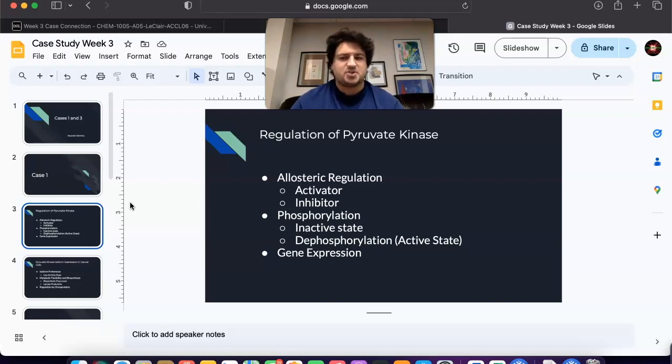Lastly, there's gene expression, which is the expression of different PK isoenzymes. It is tissue specific, and it can be influenced by various factors, including hormones and metabolic states. For example, insulin can upregulate the expression of PKL and PKM2 to enhance glycolysis.